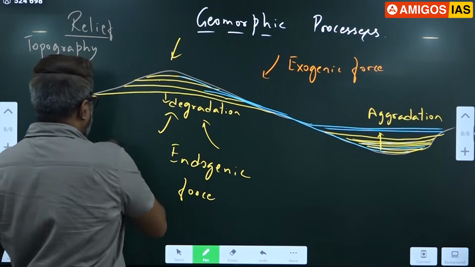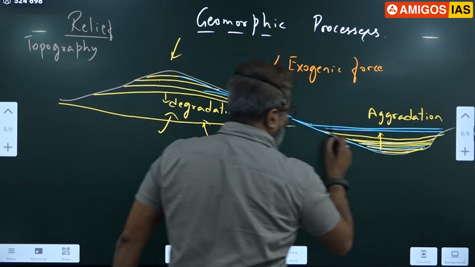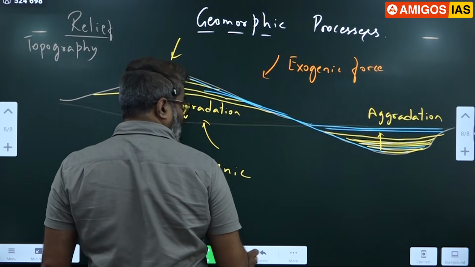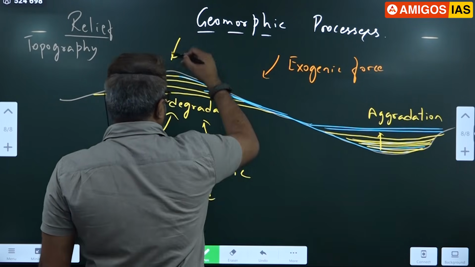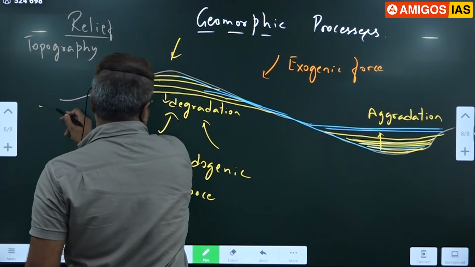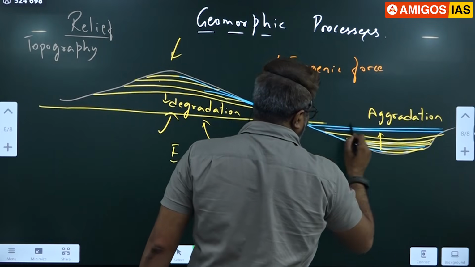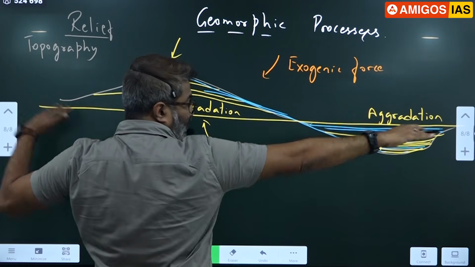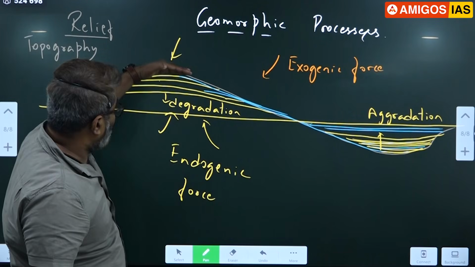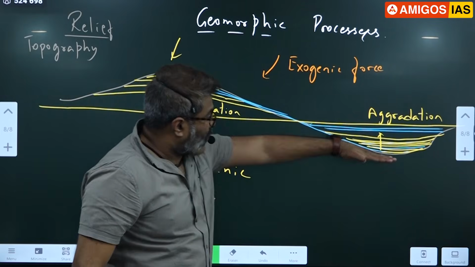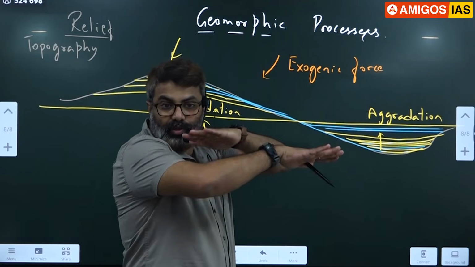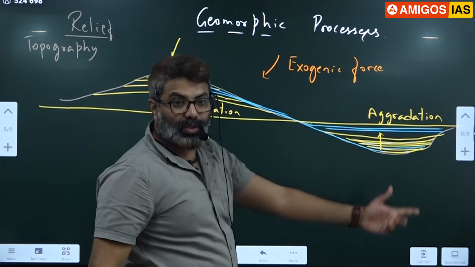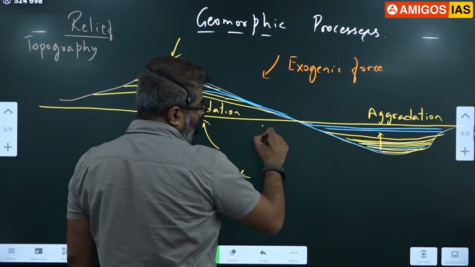Notice that one fine day, this entire earth surface will come to the same level, flat like this. Degradation will take place till the entire earth surface comes to the same level as this surface. So one fine day everything will stop, because slowly it is coming to this level, and slowly here also it is filling up to this level. Once everything becomes flat, this also stops. This final surface is called gradation.